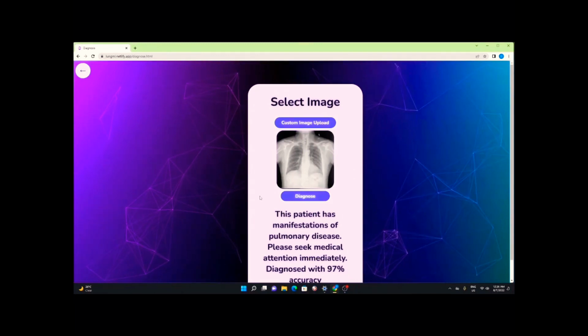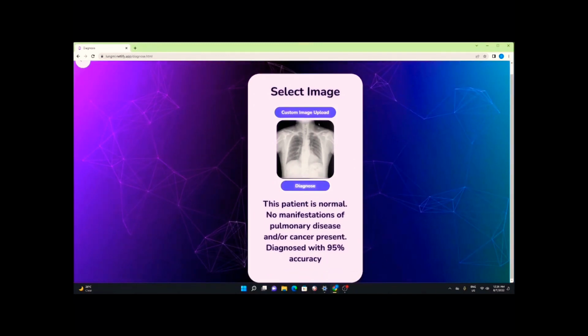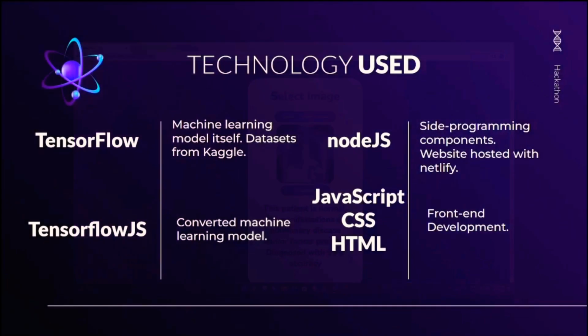The machine learning model was created using TensorFlow, and then was converted into a TensorFlow.js model. When the user clicks on the Diagnose button, the request is sent to the backend server, which calls the model with all its weights and factors, and then takes the input image and diagnoses whether or not the patient has pulmonary disease or cancer. The front end was made using HTML, CSS, and JavaScript, and the server-side programming was created using Node.js.